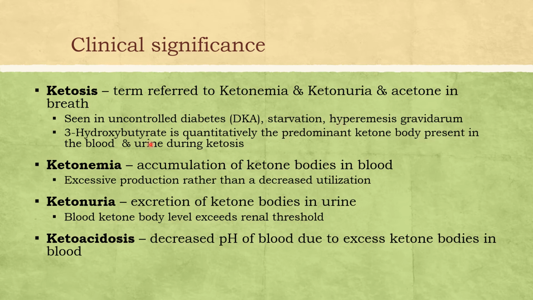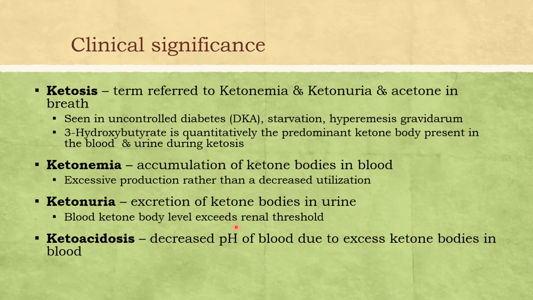The ketone body which is predominant in ketosis is beta hydroxybutyrate. Ketonemia means an increased level of ketone bodies in blood, which is a result of excessive production rather than decreased utilization. Ketonuria is nothing but excretion of ketone bodies in urine. Whenever the blood ketone body level exceeds its renal threshold, they overflow in urine.